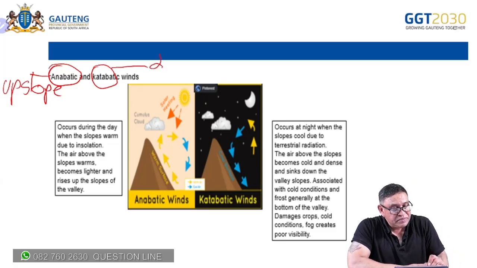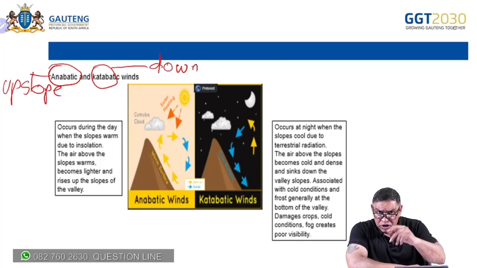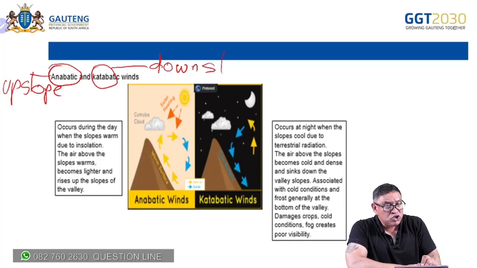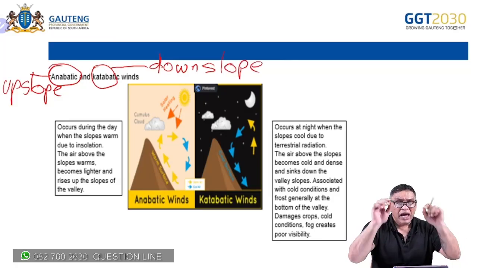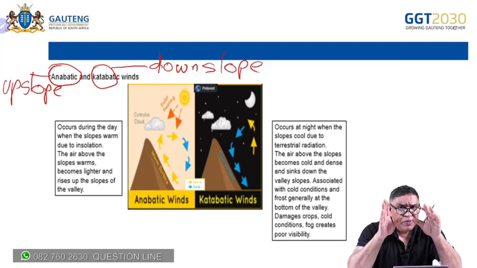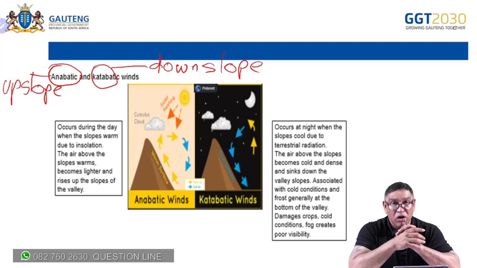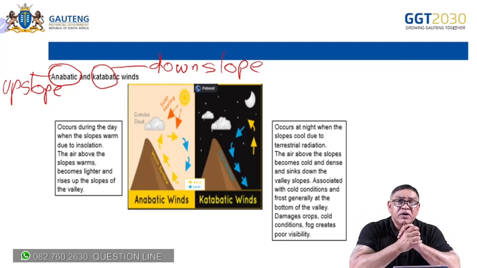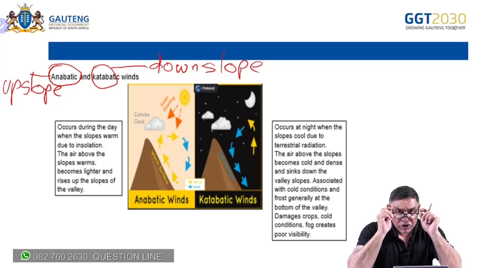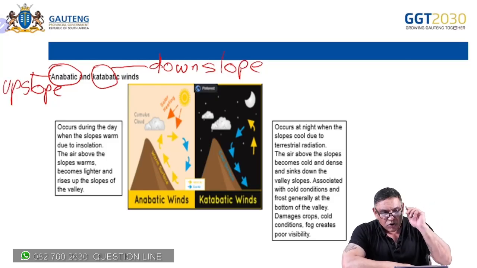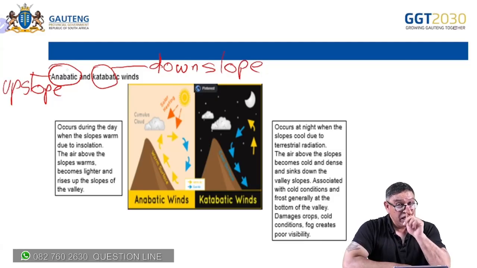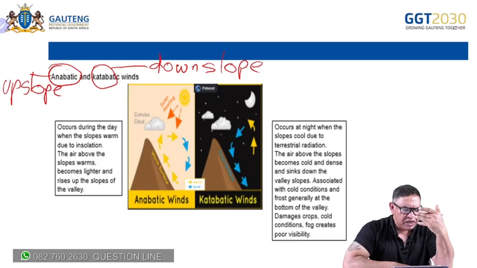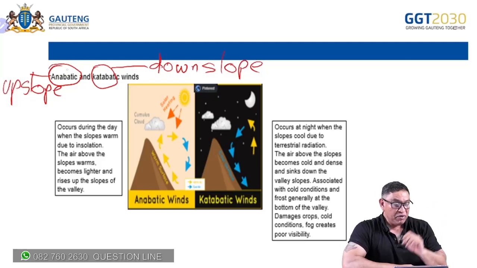Katabatic, just for when you're doing your little summaries, to remember better: downslope. That is the two pieces that you need to know. Learners, this section is meant to score a lot of marks if it comes out. It's not difficult. Immediately when you write your heading in your notes, put upslope, downslope winds, so that you're clear about it, because we find many learners mix it up. Another thing before we take our break.